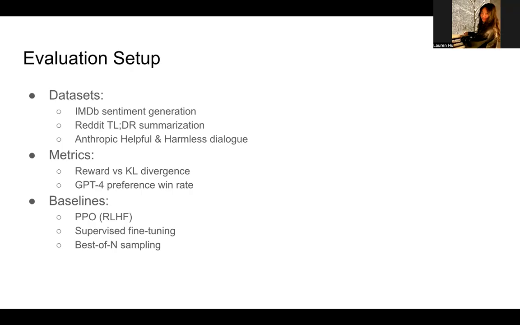And here's how the authors evaluate DPO on three different tasks. First, they do sentiment controlled text generation using the IMDb dataset. And then they also did summarization of Reddit posts as well as helpful dialogue generation using the Anthropic HH dataset. They measure performance using reward versus KL trade-offs and preference win rates evaluated by GPT-4. They compare against PPO-based reinforcement learning, supervised fine-tuning, and best of N sampling baselines.